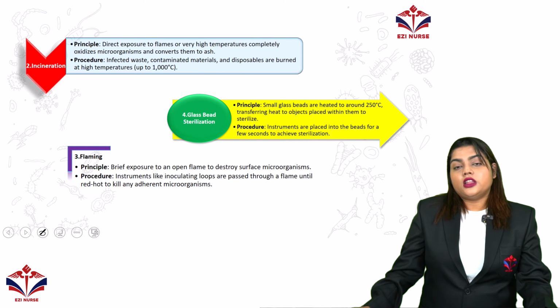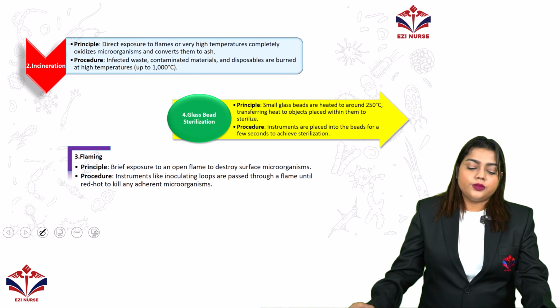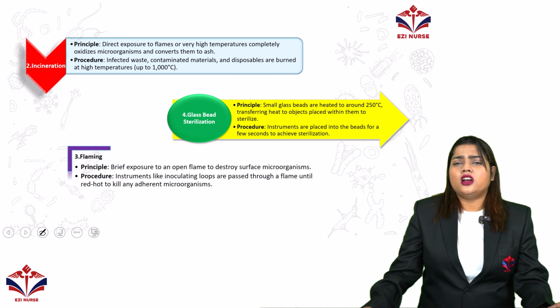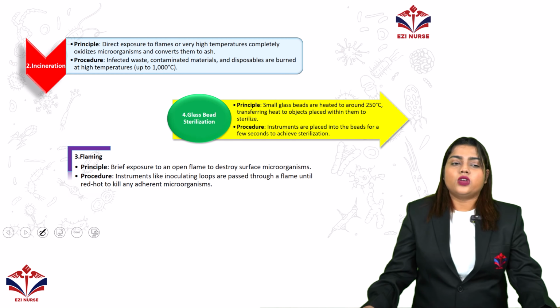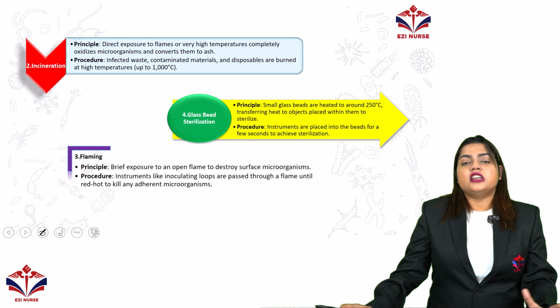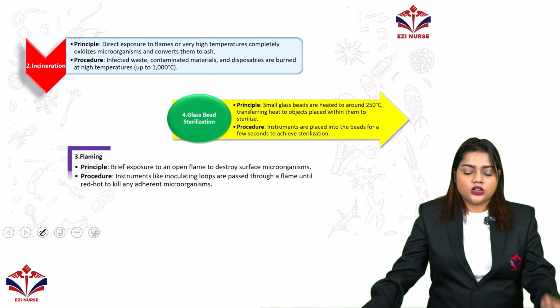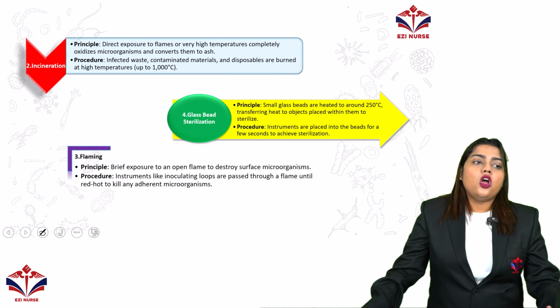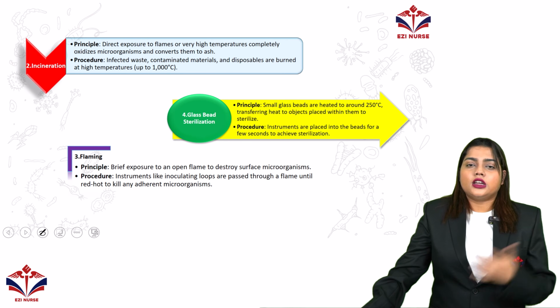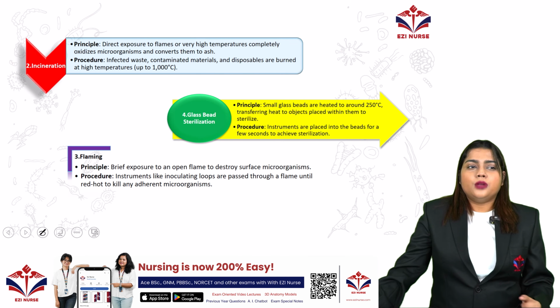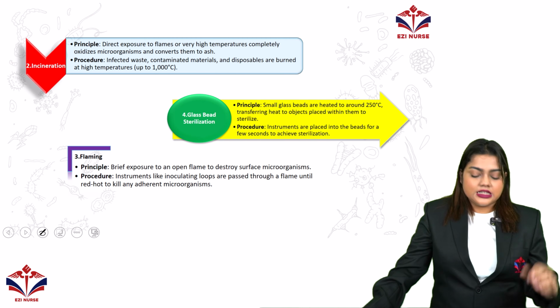The next method of dry heat we use is incineration. Especially among Hindu people, you may have seen they incinerate, or fully burn, dead bodies. That is a kind of incineration. Or the waste products that we directly burn, maybe with the help of some chemicals, that will be called incineration.